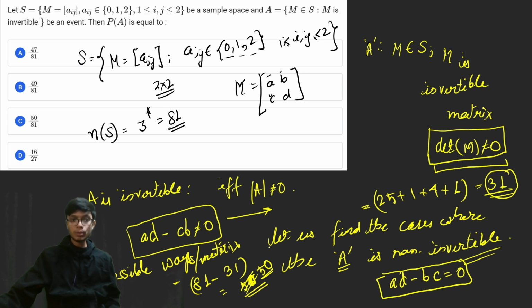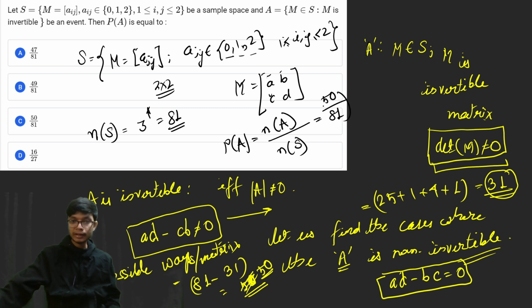So you have to find the probability of event A. In the problem we have to look for the probability of event A, that is the number of elements in the set A divided by the total number of elements in the sample space, and that will yield the result as 50 by 81. With this, the right answer to this particular problem is option number C.